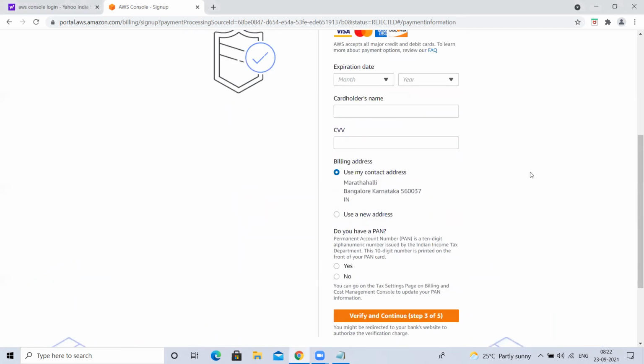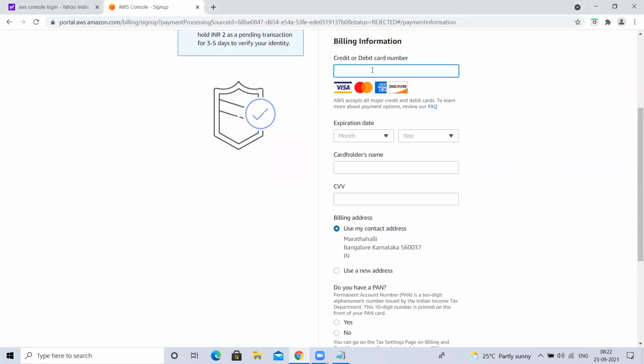Can you check that the debit card number is correct? Can you cross check once? Expiry, CVV, is everything correct? Yeah, I'm sharing it, you cross check it. Okay, I'll stop sharing and I'll give it once again. I'll try once again. I'm sending details again.